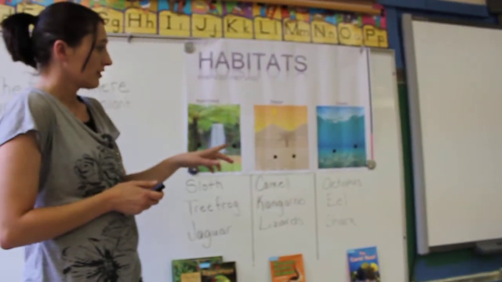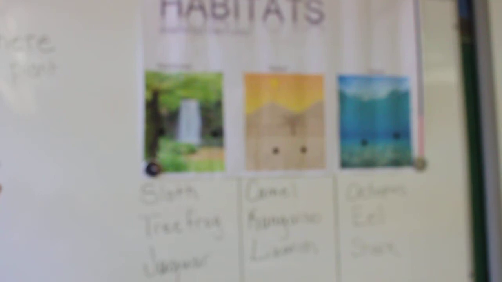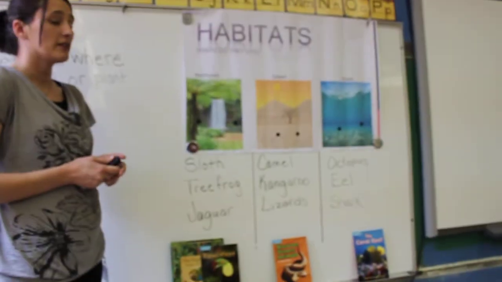And then we'll talk about the ocean, which is of course a wet climate, and some of the animals that live there are the octopus, the eel, and the shark. And some of these animals, such as the eel, rely on what is called coral reefs in the ocean. These coral reefs provide food and shelter for many animals that live in the ocean.